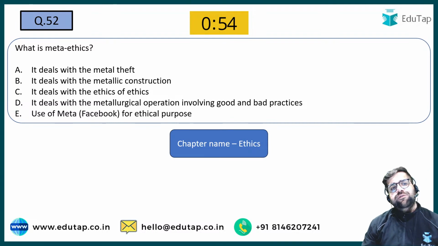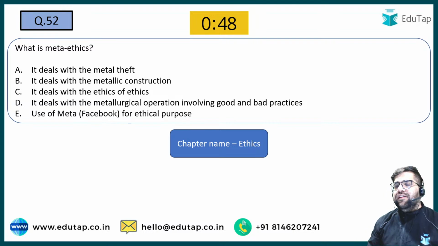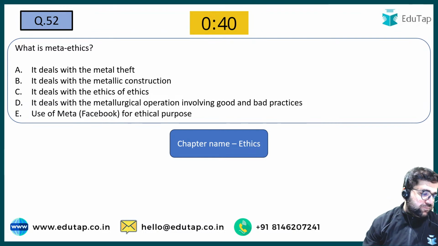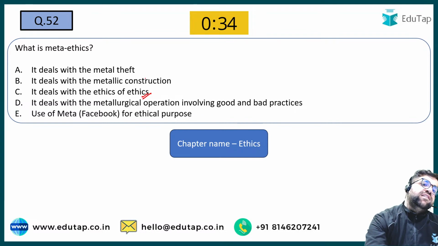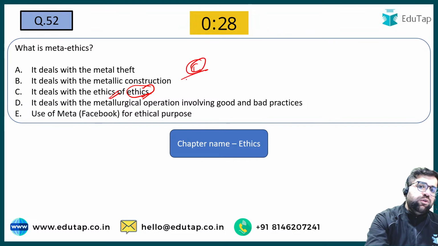Question number 52. What is meta ethics? Meta ethics is something which will try to define why something is right and wrong. Why killing is wrong, why donation is the right thing. So what is meta ethics? Meta ethics basically deals with the ethics of ethics, as in, if this thing is ethically right, why is it ethically right. So the answer will be option number C.